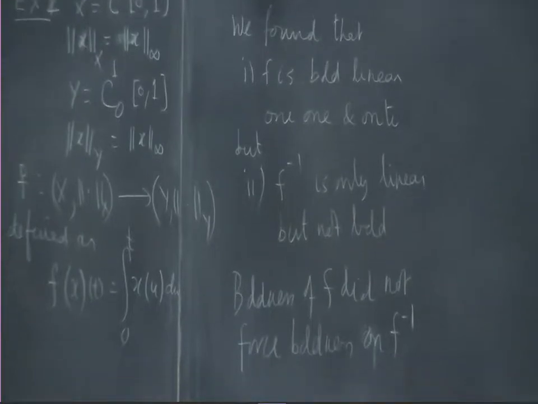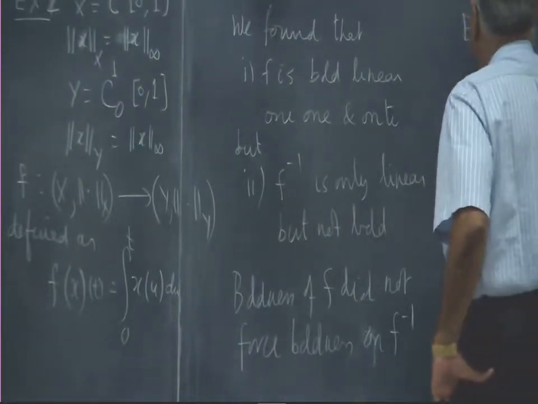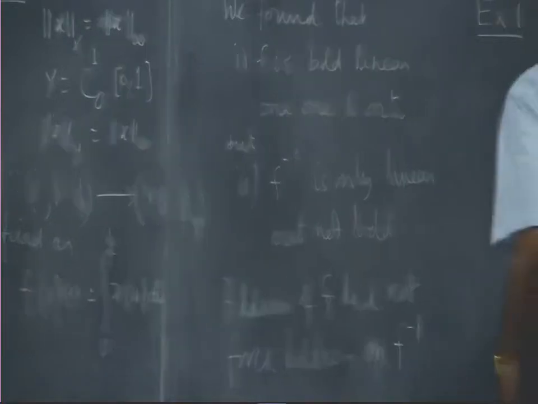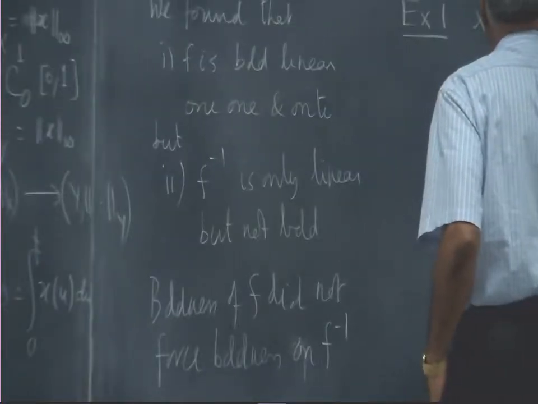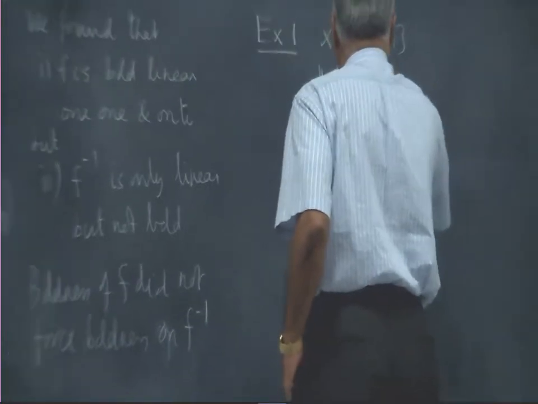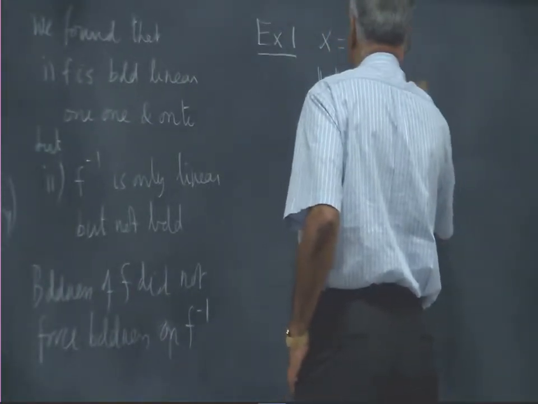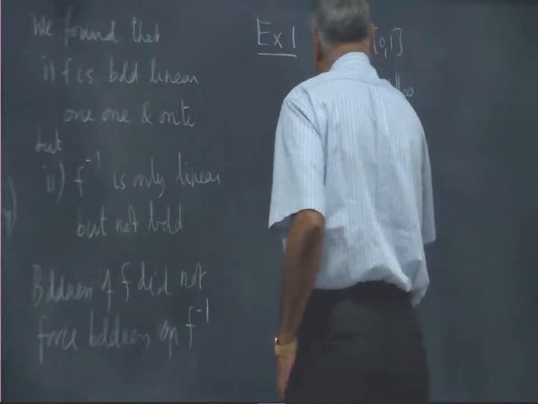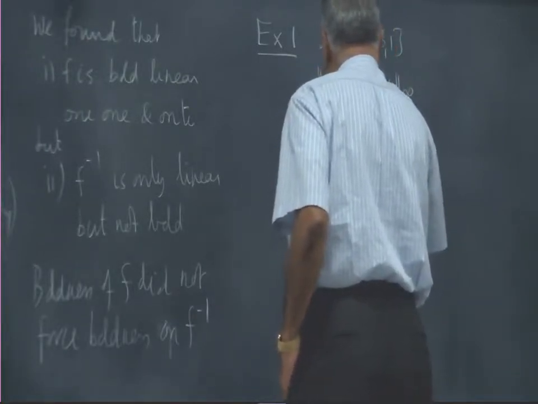Okay. On the other hand, we had one more example, the first example I looked at, example 1, in which I took X to be C[0,1] and the norm on X to be again the sup norm, and Y also to be C[0,1] with the same norm.